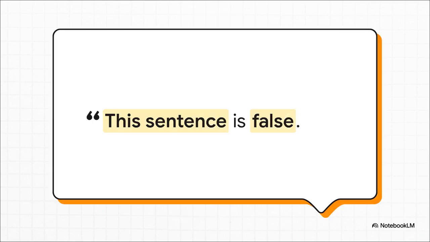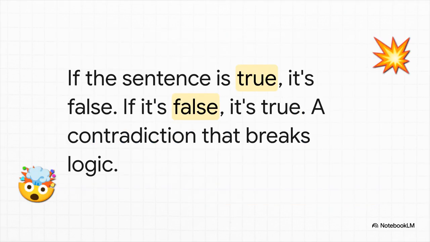Take a good look at this sentence. That's it, 5 little words. But what you're looking at is basically a logic bomb. Just let that sink in for a second. This is the legendary liar paradox. Let's walk through it. If the sentence is true, then what it says, that it's false, must be correct, so it's false. But wait, if it's false, then it's lying, which means the sentence is actually true. It's an endless loop. For us, that's a fun brain teaser. For an AI built on pure consistency, this is a fatal error, the blue screen of death.